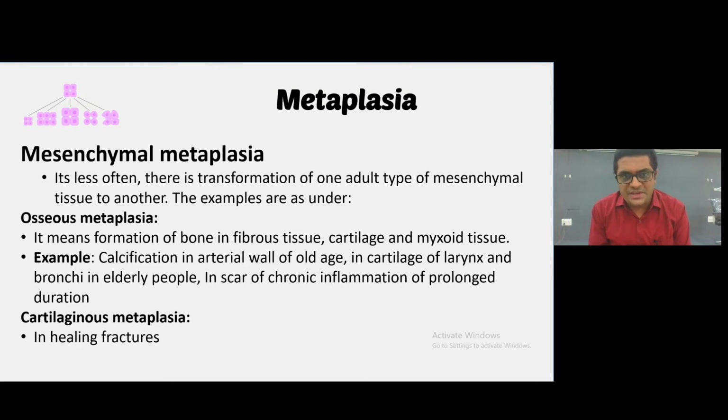Examples: calcification in arterial wall in old age, in cartilage of larynx and bronchi in elderly people, and in scars of chronic inflammation of prolonged duration. And another one is cartilaginous metaplasia in healing of a fracture. So these are the two types of metaplasia, epithelial metaplasia and mesenchymal metaplasia.